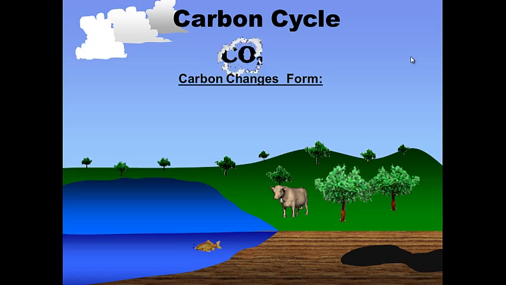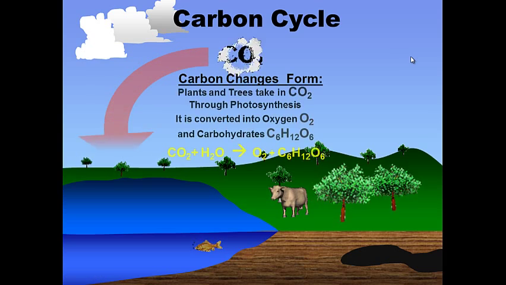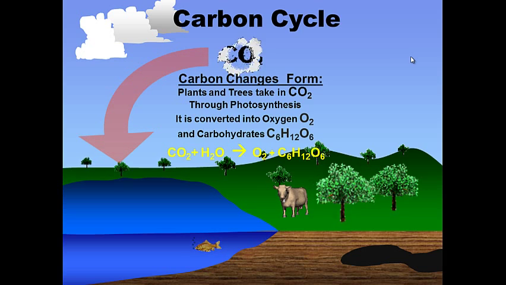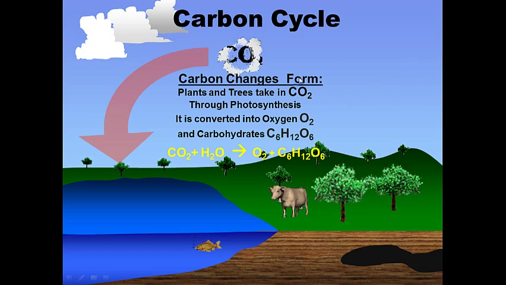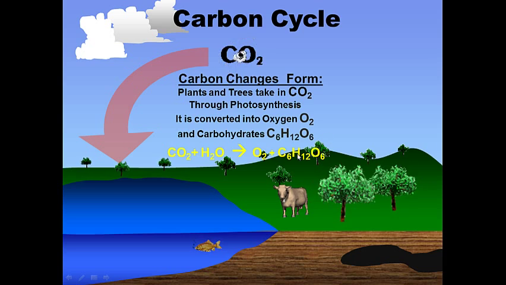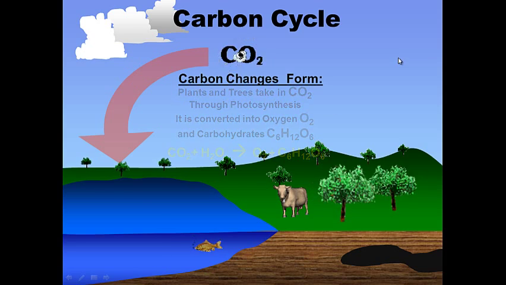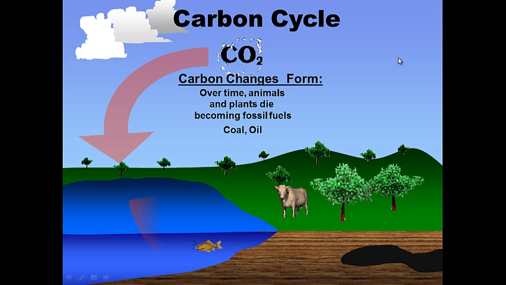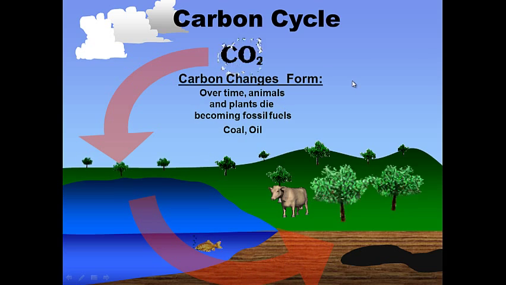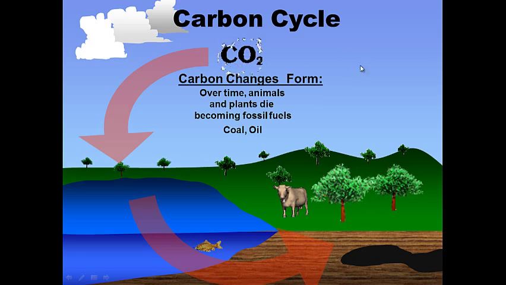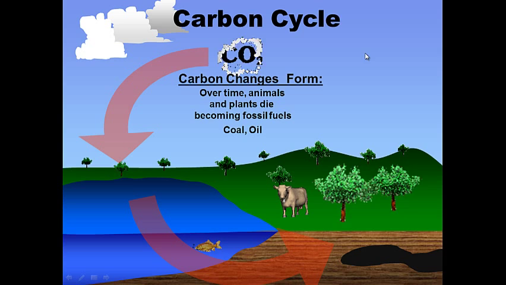Carbon can change form, though, from these different types I just mentioned. Plants and trees take in CO2 through photosynthesis, and it is converted into oxygen, which is nice for us because we like oxygen, and carbohydrates. So plants produce carbohydrates. They're life, right? So they take in CO2 and they create a carbohydrate. Over time, plants and animals die, becoming fossil fuels, which are basically carbon stored underground, coal and oil. Pure carbon essentially. Oil is almost pure carbon and hydrogen.